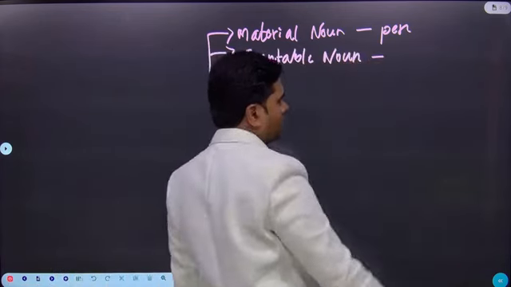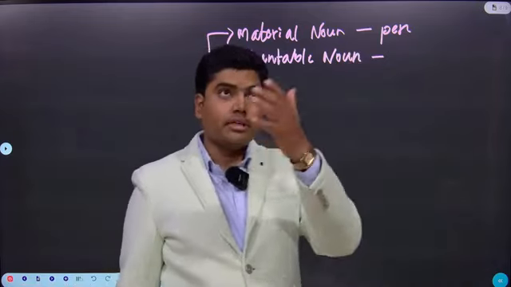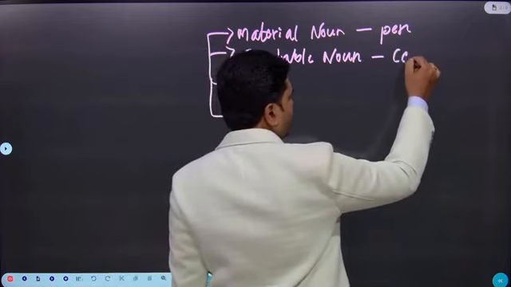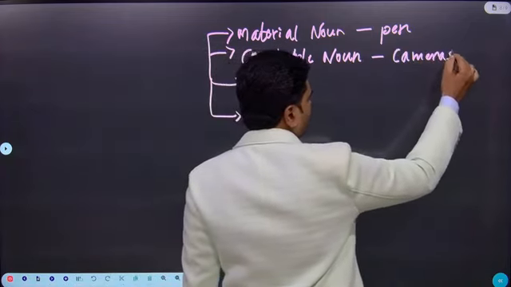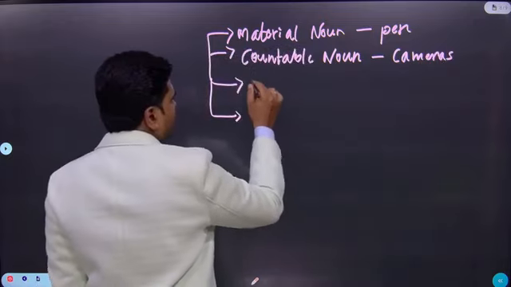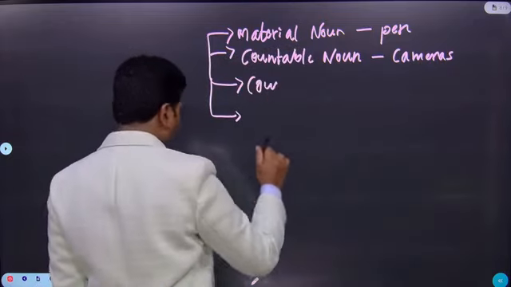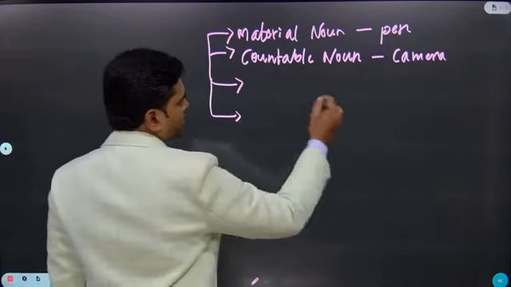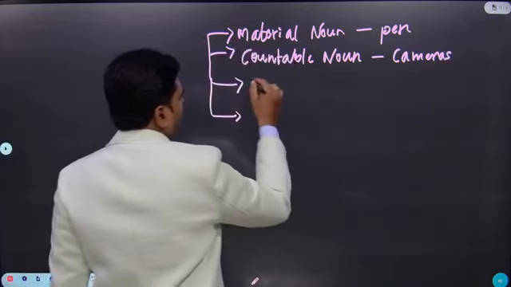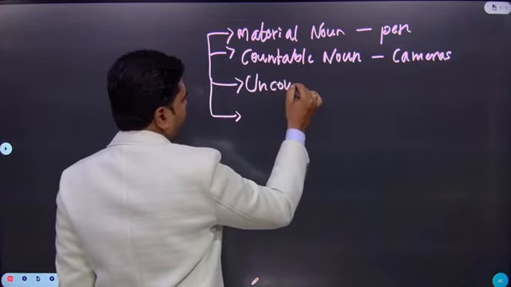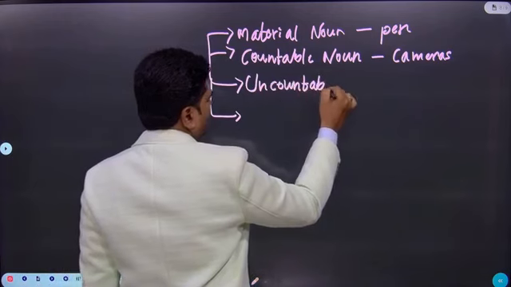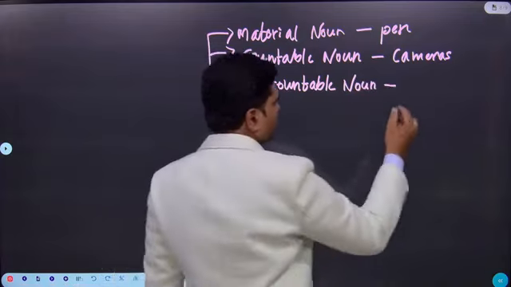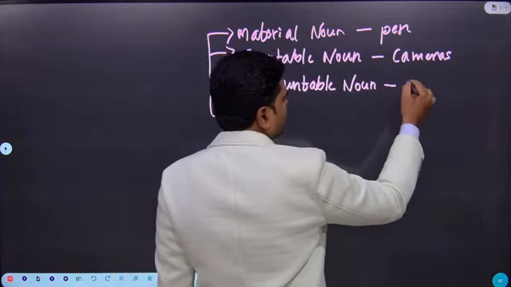So I can count the curtains here, I can count the lights here, I can count the cameras here, yes or no? Cameras, we can count them. Uncountable nouns, which you cannot count. Uncountable noun means you can't count them. Example, stars.